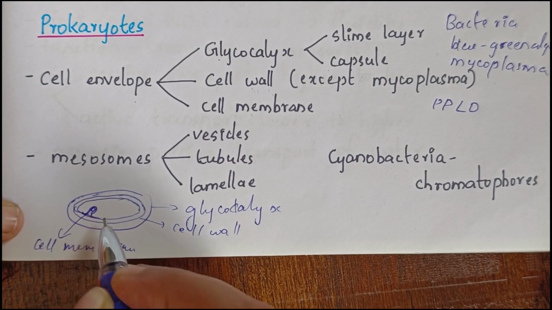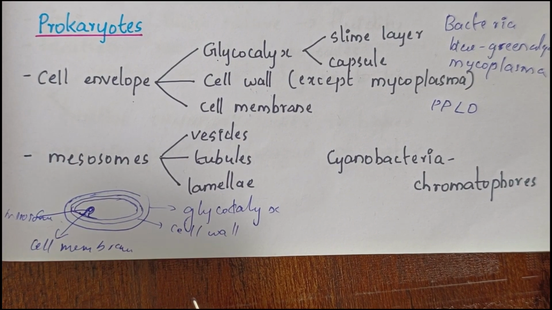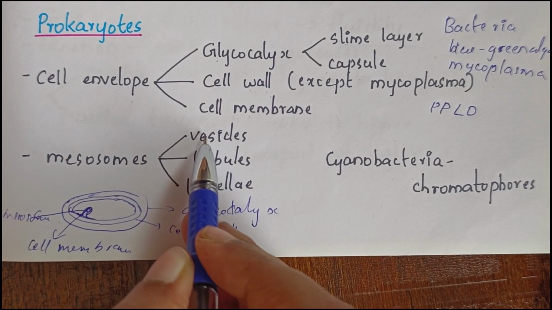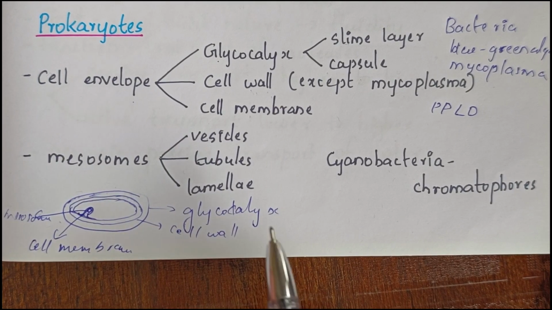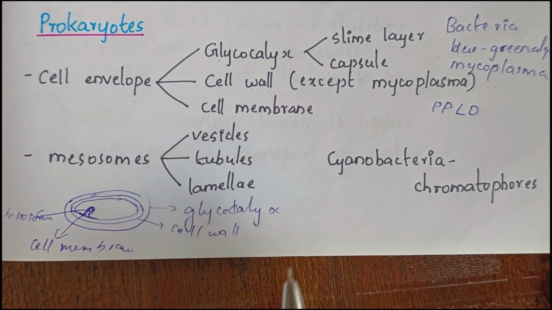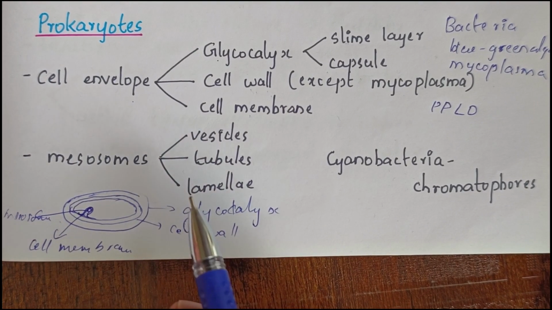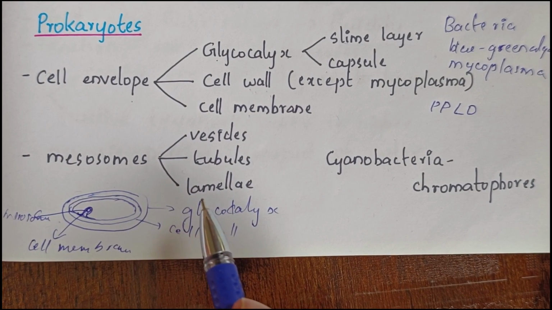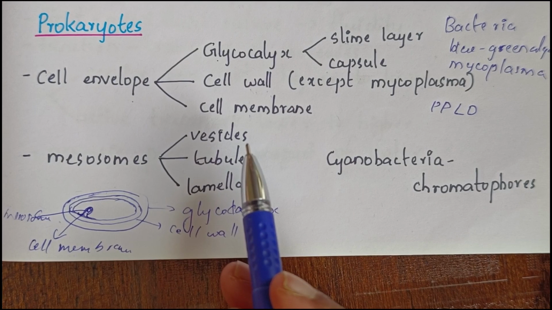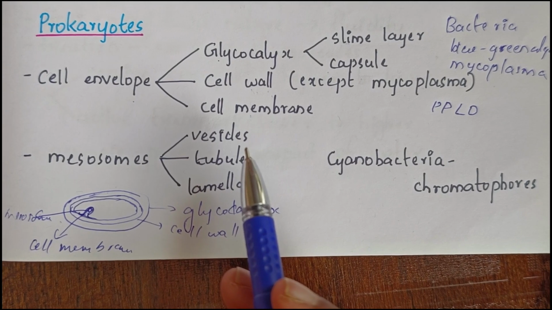Then we have mesosomes. Mesosomes are extensions of the plasma membrane into the cell. So these extensions are known as mesosomes. And based on their structure, they can be vesicles, tubules, or lamellae. These are the three types of mesosomes based on structure. The major functions of mesosomes include cell wall formation, DNA replication and distribution to daughter cells, respiration, secretion, increased surface area of plasma membrane, and enzymatic content.